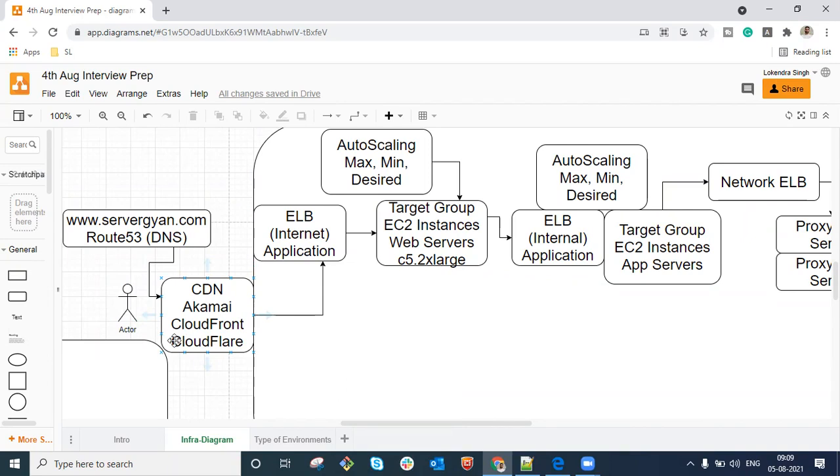Okay. So sir, there is one more concept of regional edge cache. Does this come here itself only? So regional, okay, let me tell you, whatever CDN you are going to have. If we talk about Akamai, Akamai has maybe 1,000 edge locations around the world. So let us say if a user is coming from Ireland, data will be served from the nearby edge location only. If a user is coming from Nepal, data is going to be served from there only. If a user is coming from maybe Germany, maybe Russia, whatever nearby edge location they have, data will be served from there only.